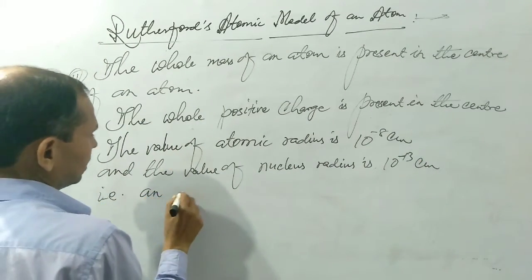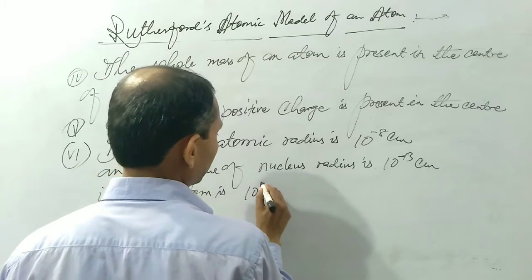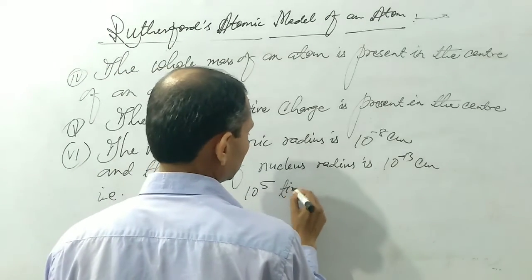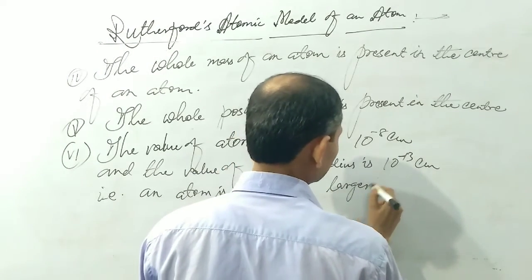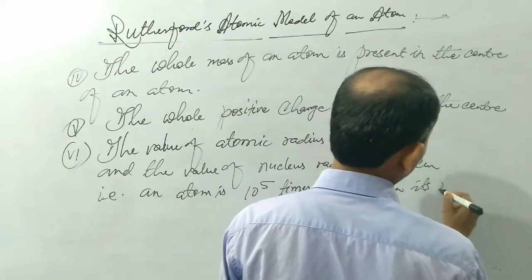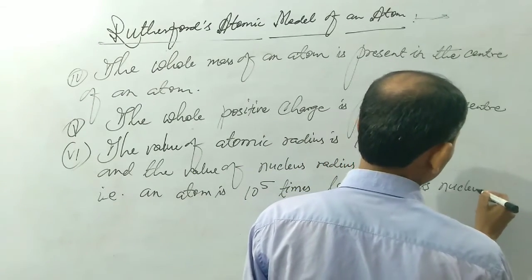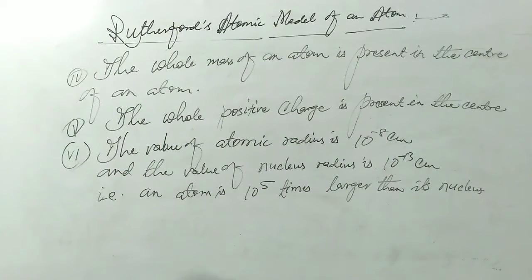That is, an atom is 10 to the power 5 times larger than its nucleus.